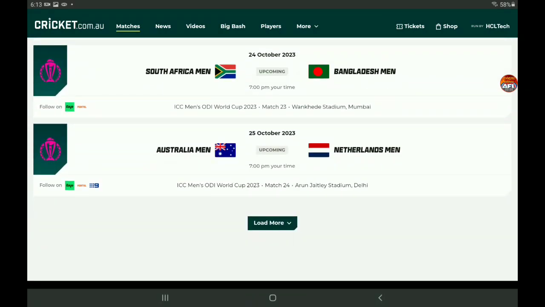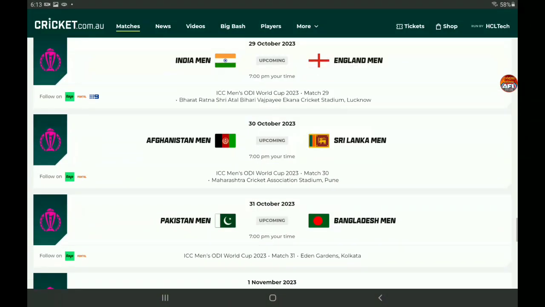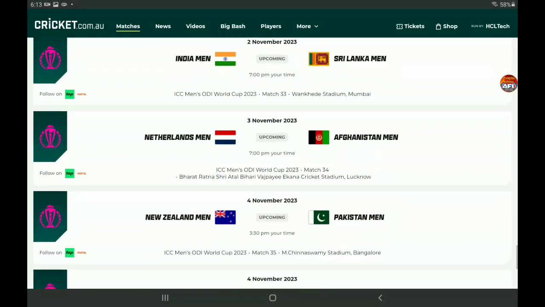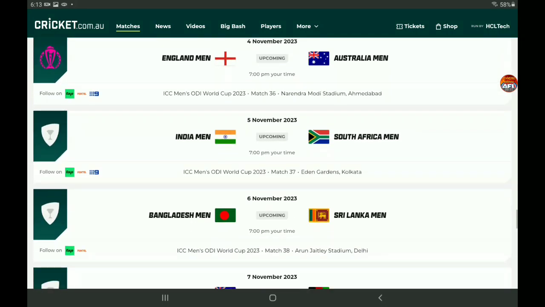Got the last few fixtures to go through. Still got a few more, but yeah, should be a brilliant series, and definitely looking forward to it. Huge series for every team involved, and it'll be interesting to see which team will win.